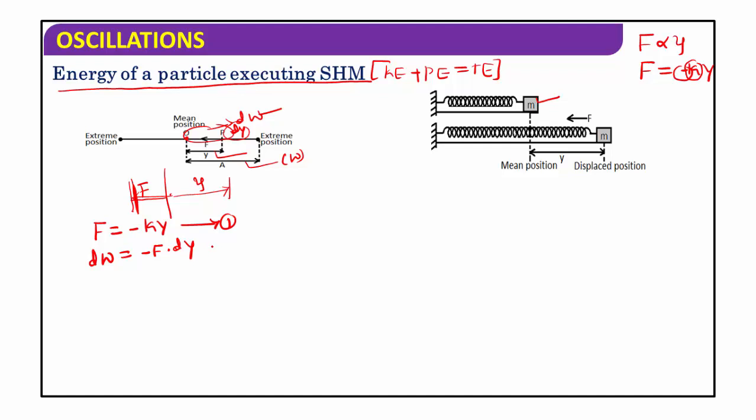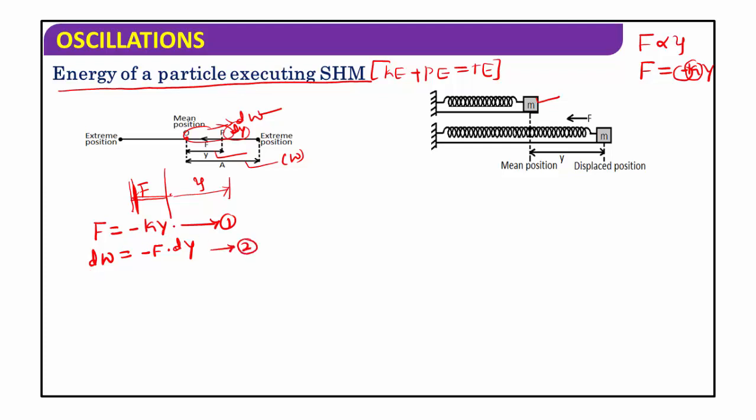Force into displacement, they are in opposite direction, and F = -k y. Work done is equal to force into displacement, and the negative sign indicates the opposite direction. This is equation number 2.